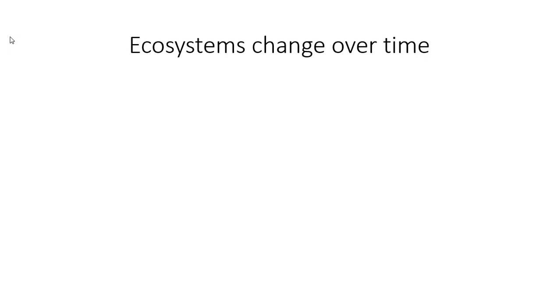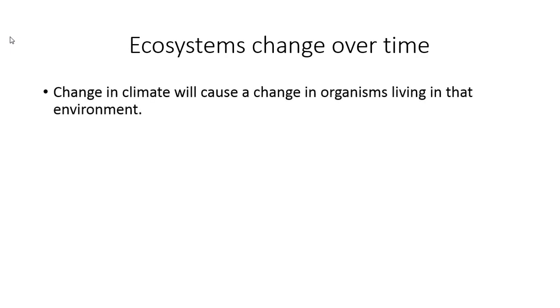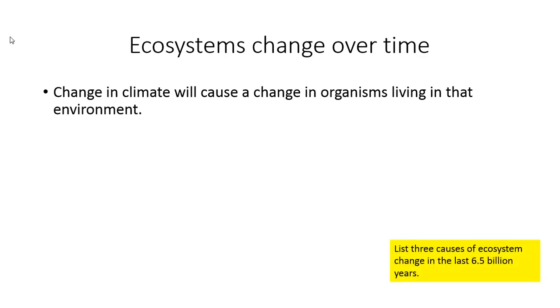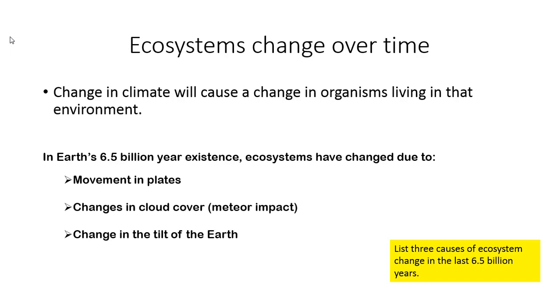Ecosystems change over time. Change in climate will cause a change in organisms living in that environment. So the question I'm trying to answer is, list 3 causes of ecosystem change in the last 6.5 billion years. And here are 3 causes. In the last 6.5 billion years of existence of the Earth, ecosystems have changed due to movements in the plates.